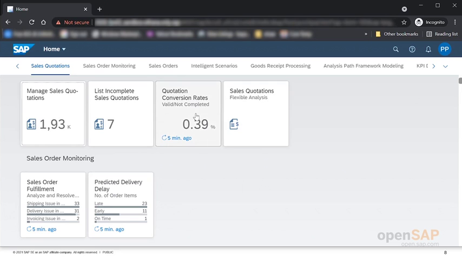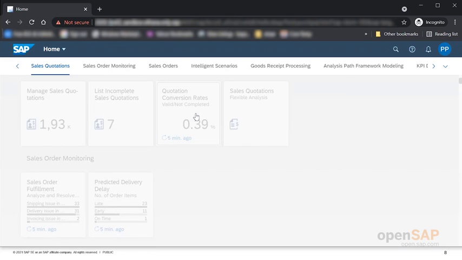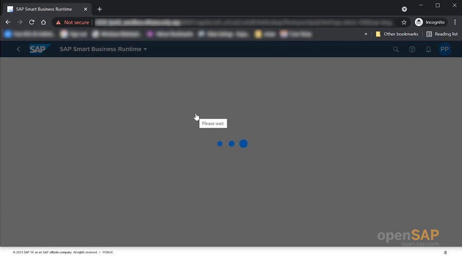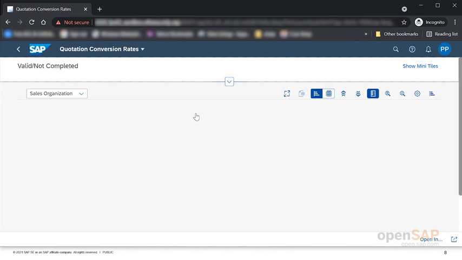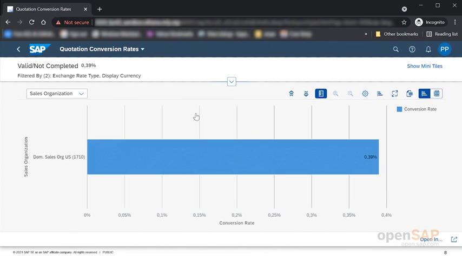So now if I open this quotation conversion rate, it says it is 39%, which means 39% of these sales quotations are getting converted into a sales order. That is the information depending on the model that we activated there, it is showing this.